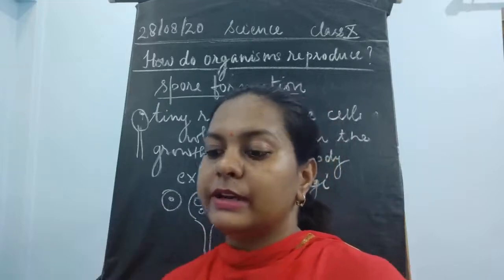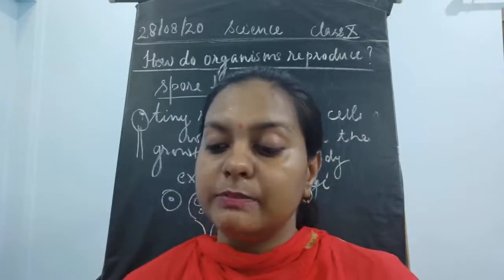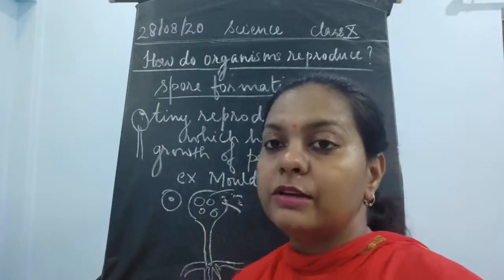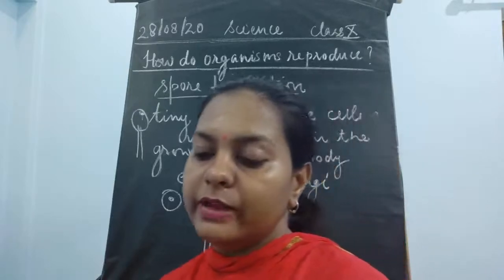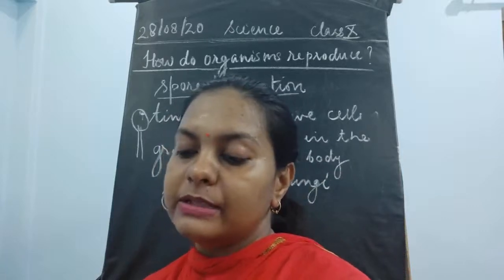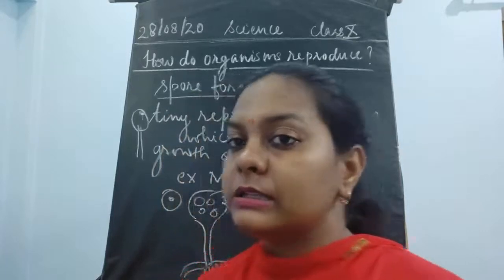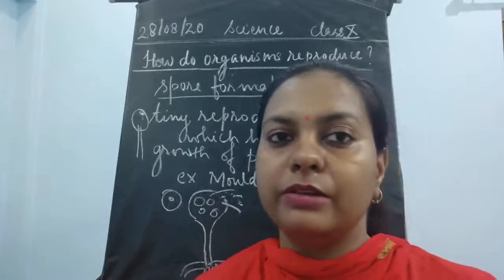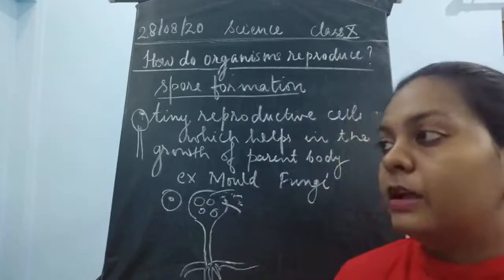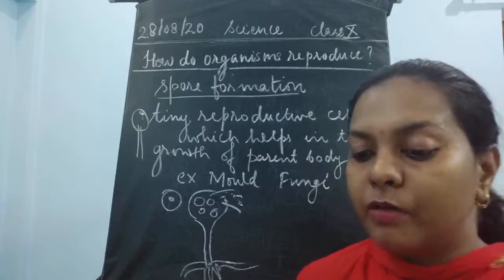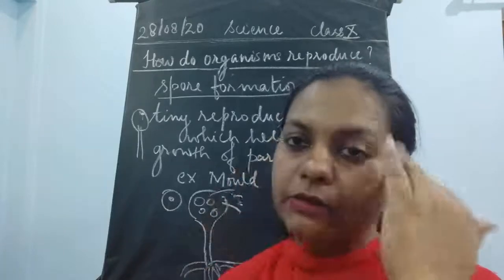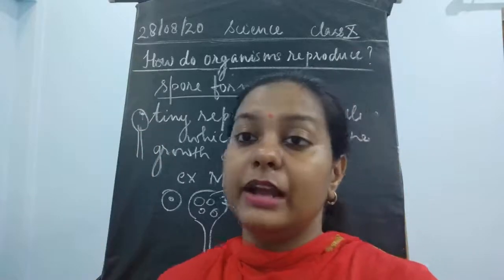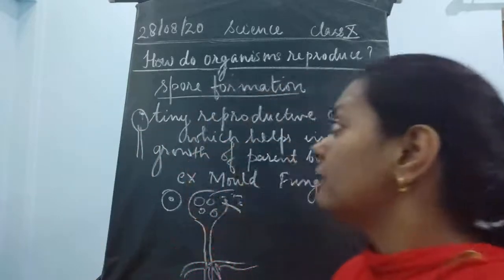Then they develop at a very fast rate, and millions of microscopic spores are produced from this fruiting body. Once it develops and bursts open, the spores settle down somewhere where they can take up complete nutrition. If they get a moist surface, they settle down, and after settling down, a complete fungus grows again. So how is this spore formation taking place?